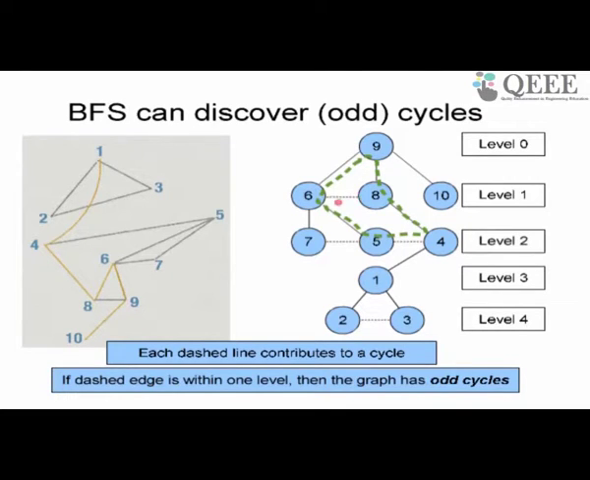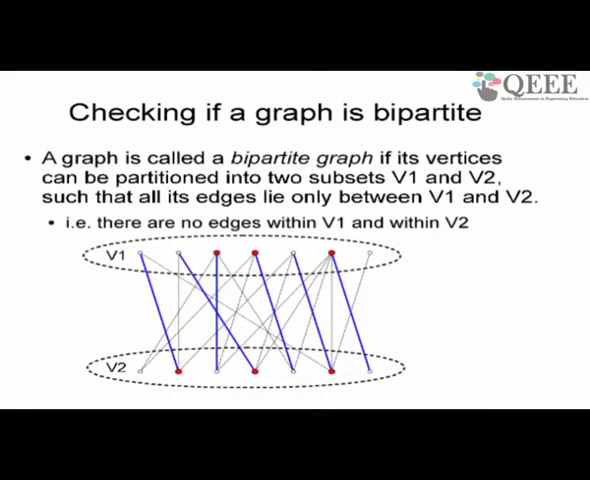Similarly, consider for example 6 8. If I take this dashed edge 6 8, it makes an odd cycle 9 6 8, right? 7 5 makes an odd cycle 6 7 5. On the other hand, if I take two dashed edges 7 5 and 5 4, it will not make an odd cycle. 9 6 7 5 4 8 9 is a cycle which is a 6 edge cycle. Okay, so I can detect odd cycles. How do I detect odd cycles? I detect odd cycles by looking at dashed edges inside the same level and making a cycle which contains only that dashed edge. That will be an odd cycle. A graph will have odd cycles if and only if you have dashed edges at the same level.